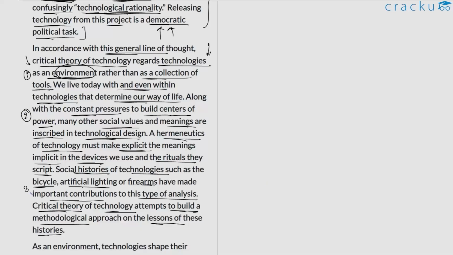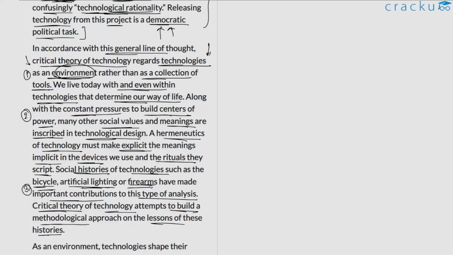And three, how social histories play an important role in this particular process. So the author is trying to say that we are trying to analyze technological design and development in the social context. We are viewing technology as an environment. And in this regard, we also want information about the history of certain technologies. So he gives the example of bicycle, artificial lighting, and firearms. He says that studying the social history of these elements will be more insightful for us. It will be more helpful for our analysis or the approach that we are planning to undertake as a part of critical theory of technology. So this is what he's trying to convey here.